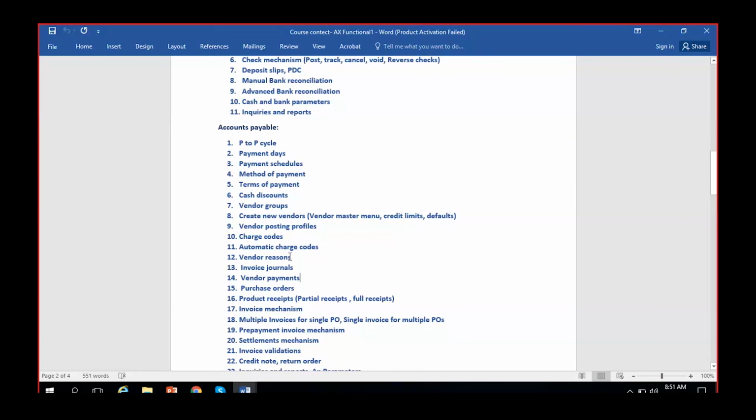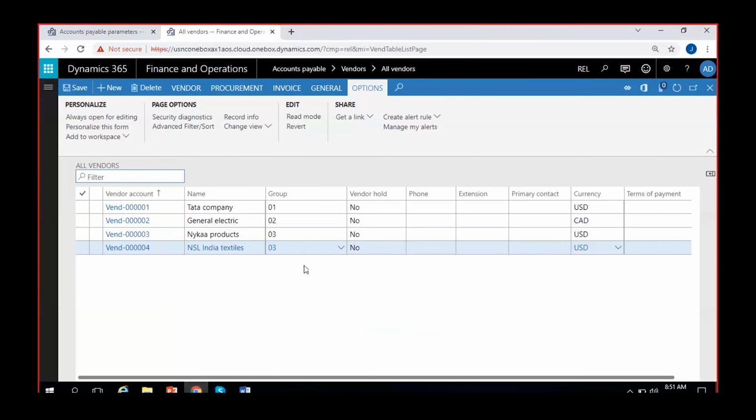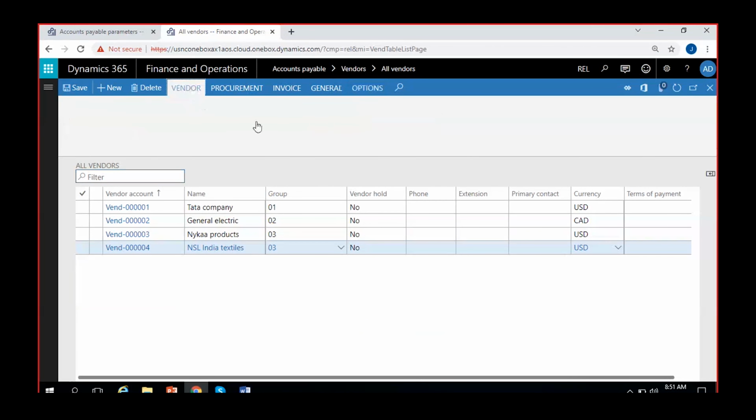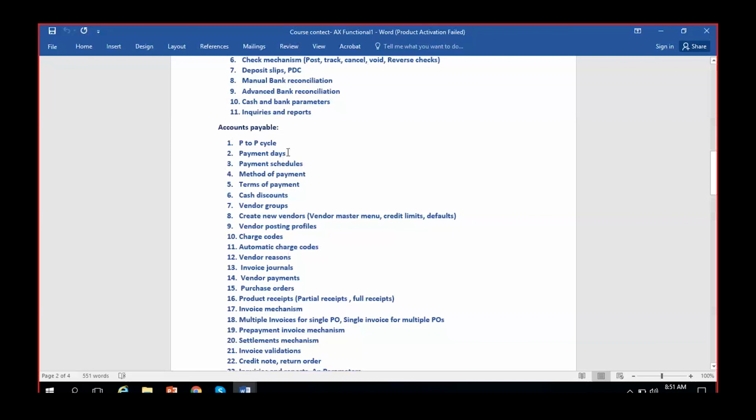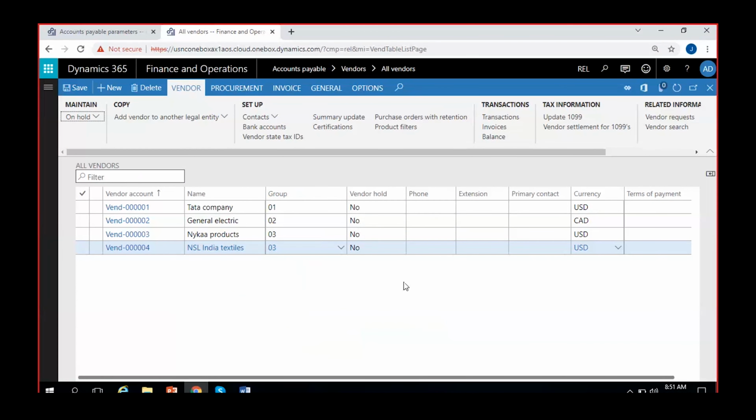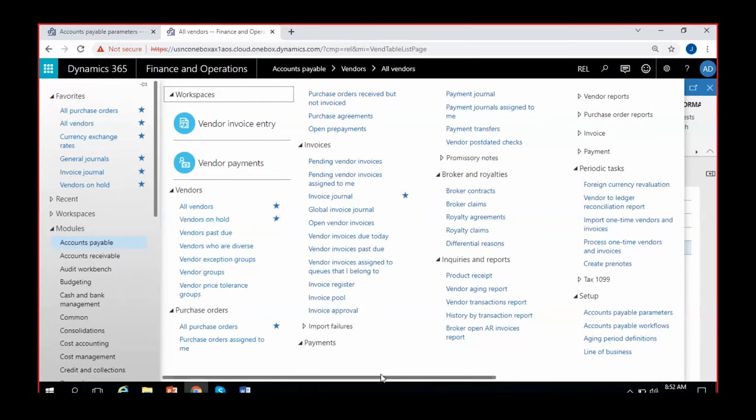Other than this, we'll discuss vendor reasons. Since we have time for 5 minutes, and it's a very small concept, vendor reasons. Again, as I told you, all the details in the vendor, we'll discuss all of them again. Once I discuss all these concepts, we'll come back to that point of vendor master discussion. Okay, for now I will start with vendor reasons.